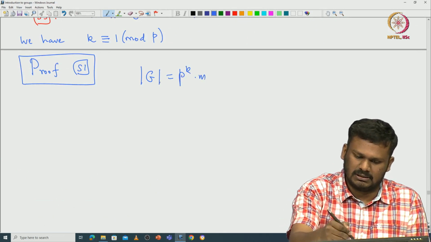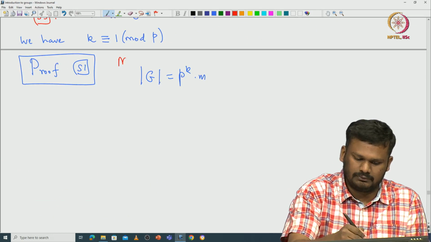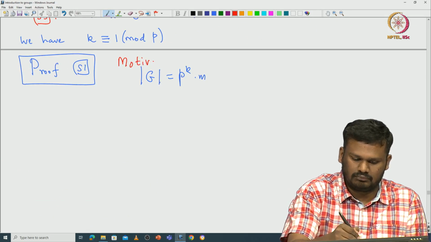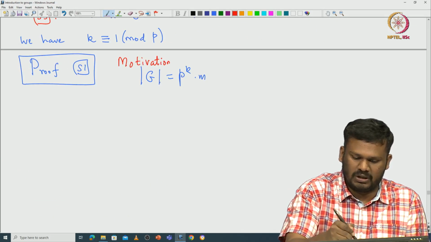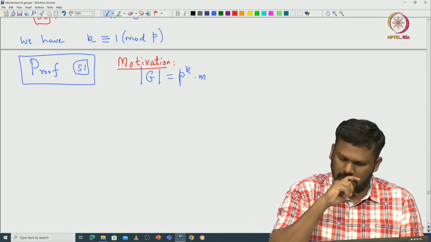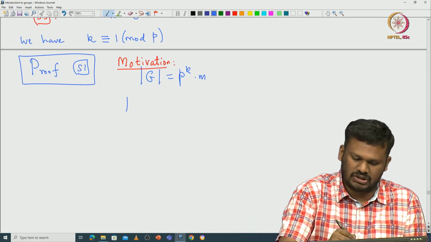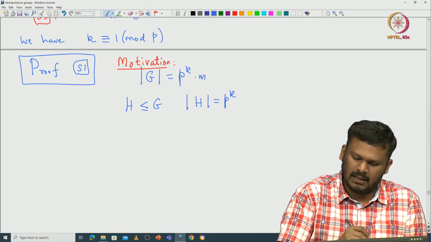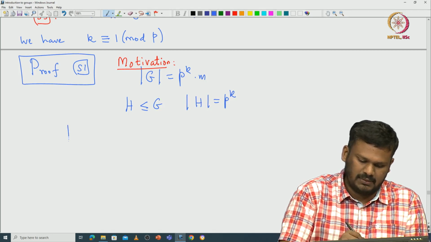So, this is just some motivation for the proof. In case you have H, a subgroup of G such that the cardinality of H is p power k, then from Lagrange's theorem it is immediate that the cardinality of G mod H is exactly m.